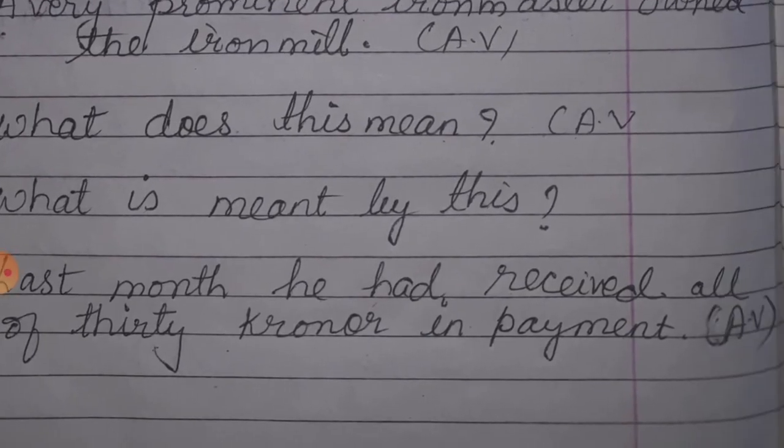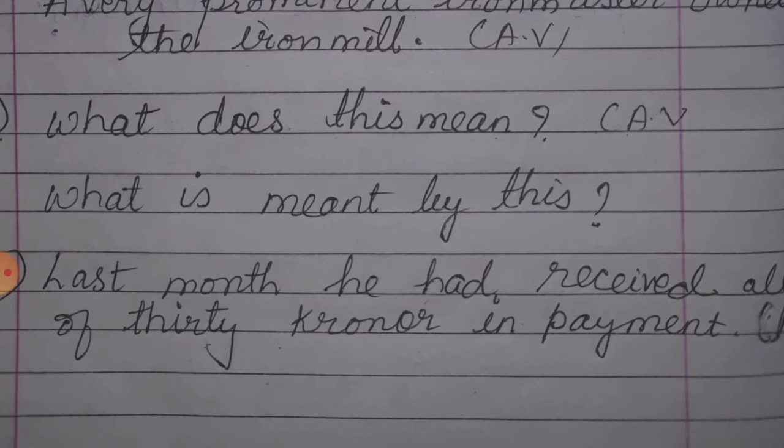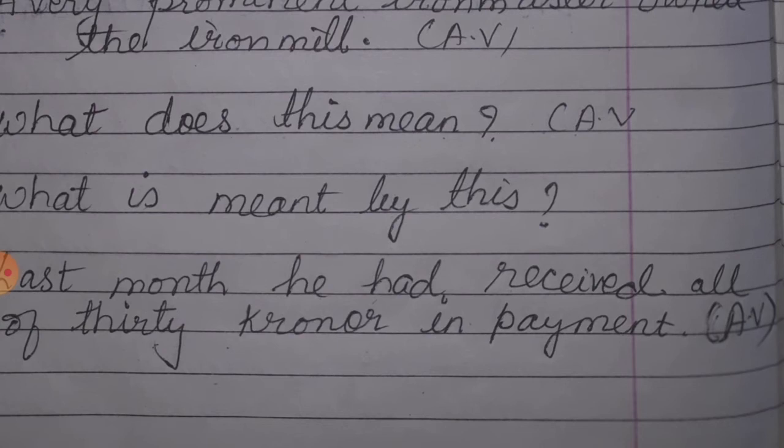The next one. Last month he had received all of 30 kroner in payment. Last month, that is an adverb. He is the subject. Had received is the verb. He had received what? All of 30 kroner in payment. So all of 30 kroner in payment is the object. We can take it together. What had he received? All of 30 kroner. Got it?